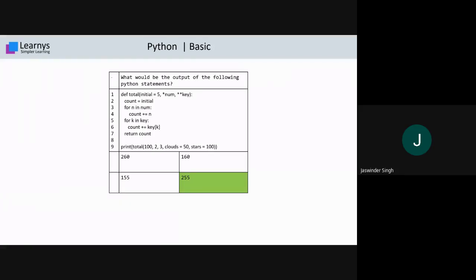Now what do these two represent? That is basically the main thing that we want to teach you in this question. Star num is basically representing. Okay, anyone from you want to tell me what star num represents here? Or in the chat box you may mention what star num represents here.